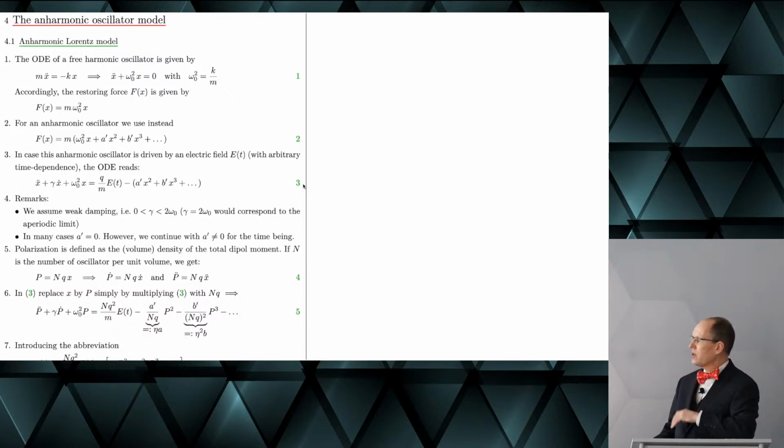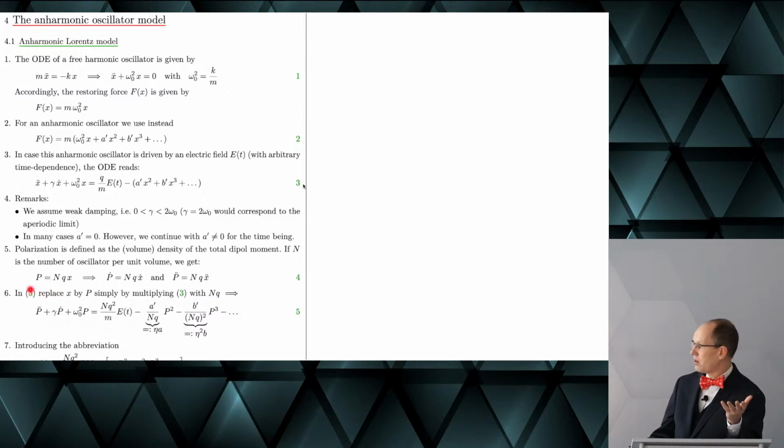Okay, so we have this differential equation in position, but we are interested, of course, in the polarization. It is very easy to get the polarization: we just need to multiply it with the number of oscillators per volume and with the charge.